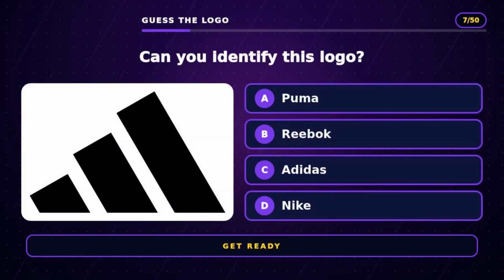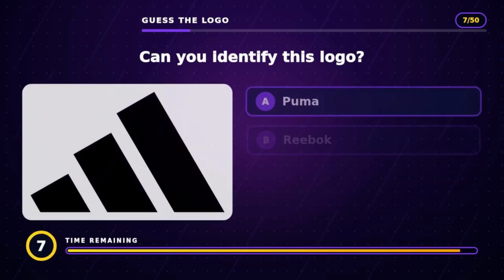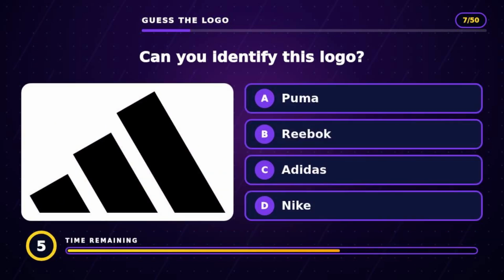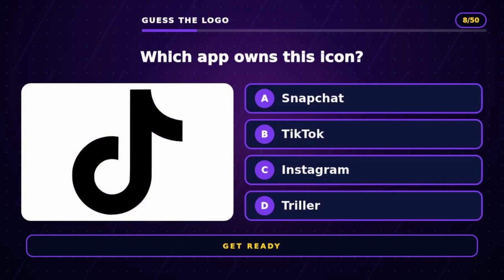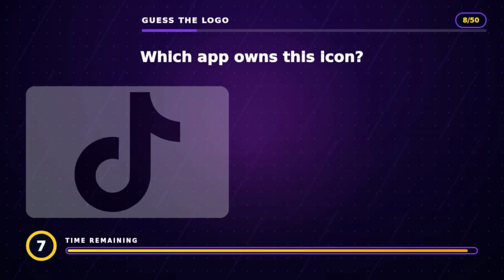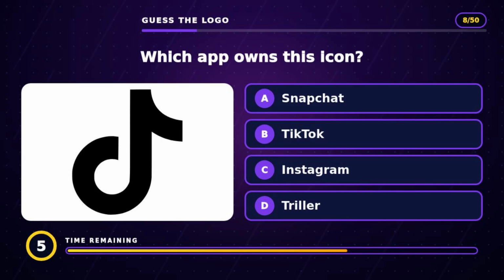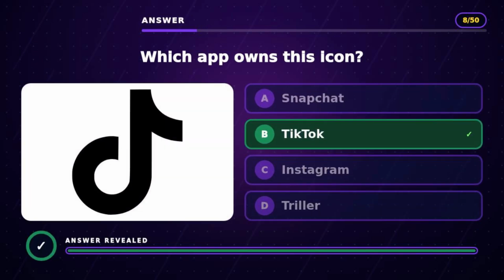Question 7. Can you identify this logo? The answer is C, Adidas. Question 8. Which app owns this icon? The answer is B, TikTok.